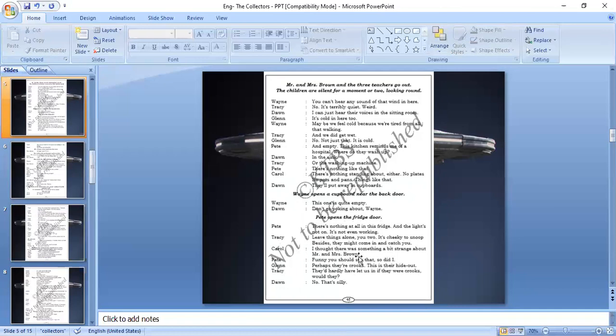Carol: I thought there was something a bit strange about Mr. and Mrs. Brown. Pete: Funny, you should say that. So did I. Glenn: Perhaps they are crooks. This is their hideout. Tracy: They would hardly have let us in if they were crooks, wouldn't they? Don: No, that is silly.